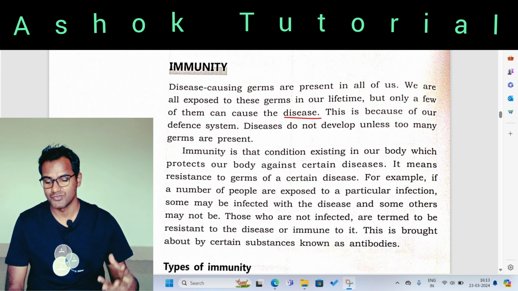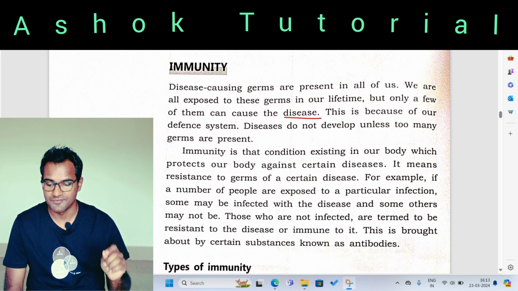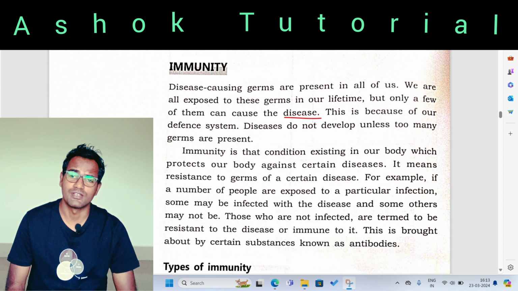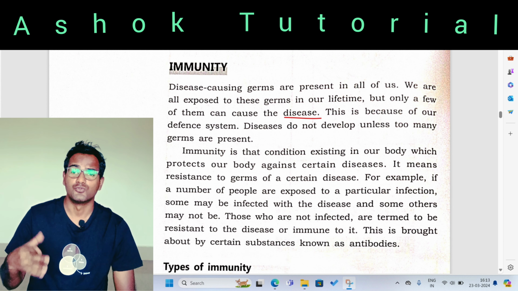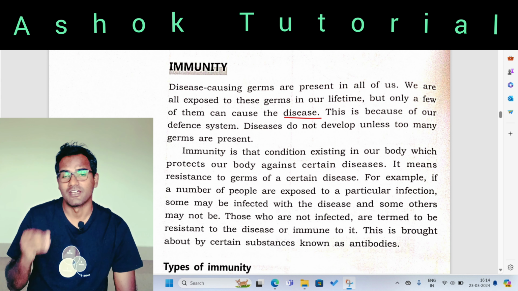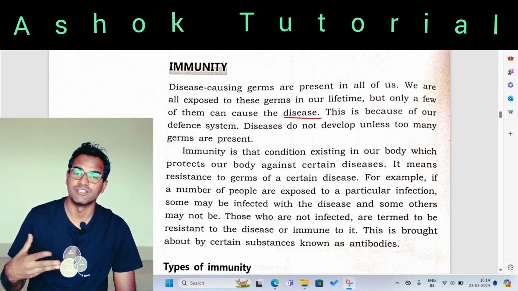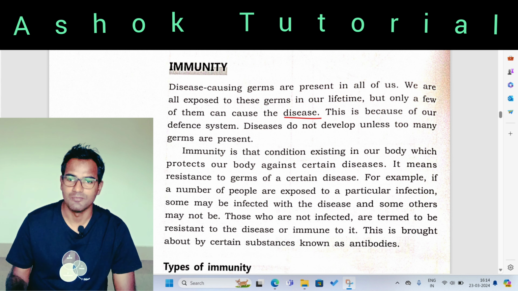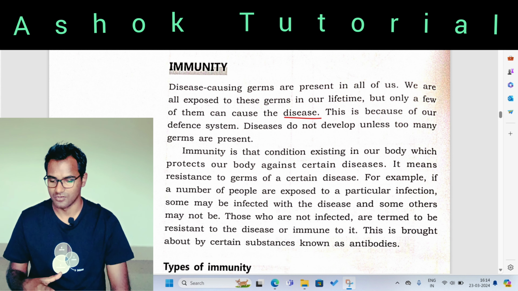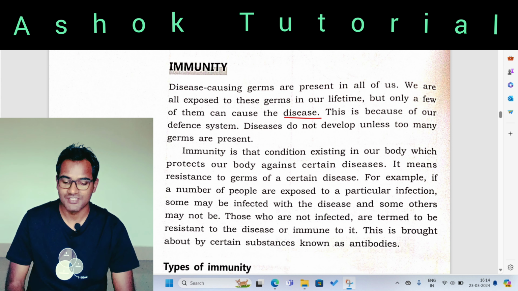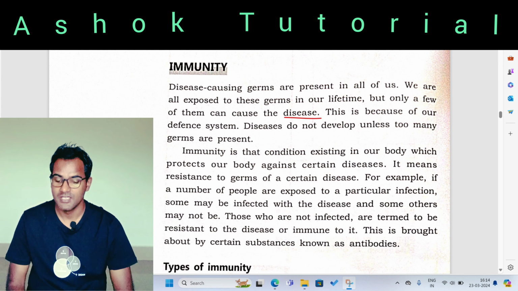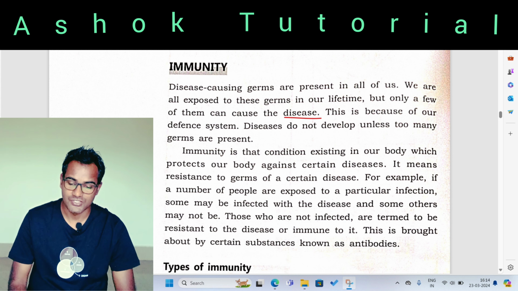We are all exposed to these germs in a lifetime, but only a few of them can cause diseases. Throughout our life, every day, we interact with microorganisms, but not all of them are harmful. Only a few are harmful to us. This is because of our defense system. Diseases do not develop unless too many germs are present.